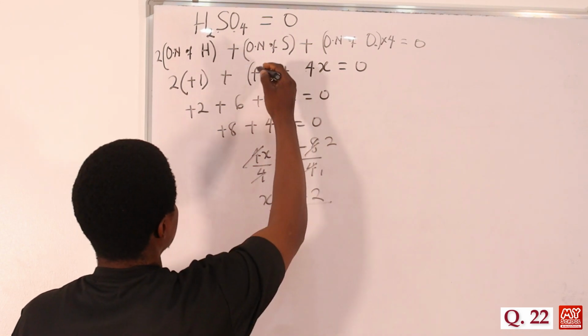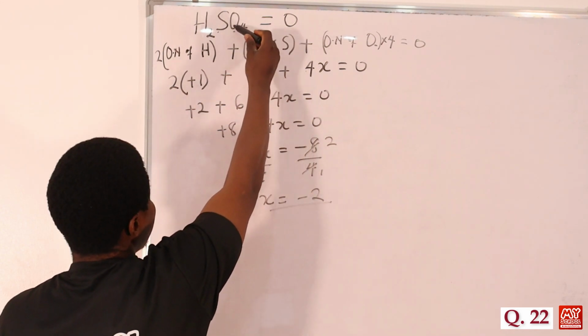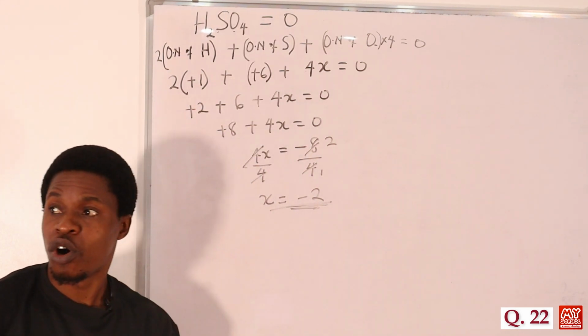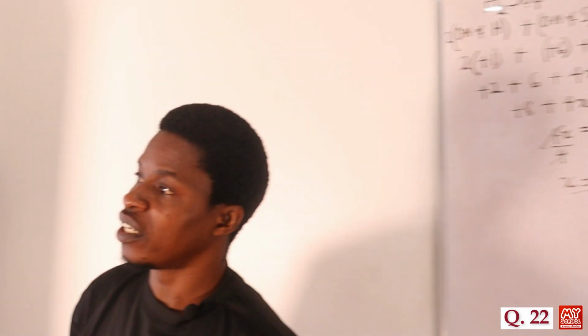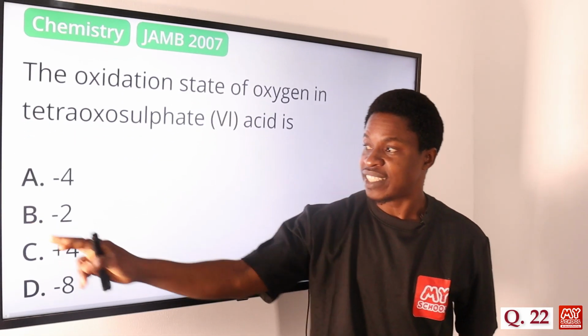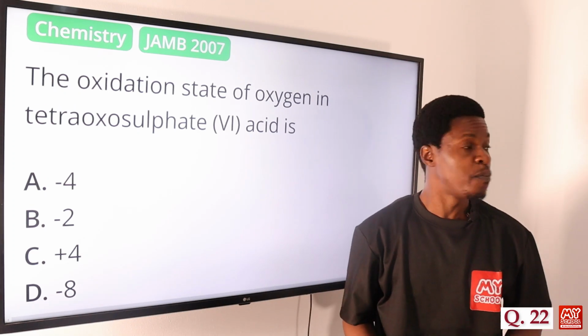So the oxidation number of oxygen in tetraoxosulfate 6 is negative 2. If you look at the options we're given, option A is minus 4, option B is minus 2, plus 4 plus. So the correct answer here is option B, negative 2.